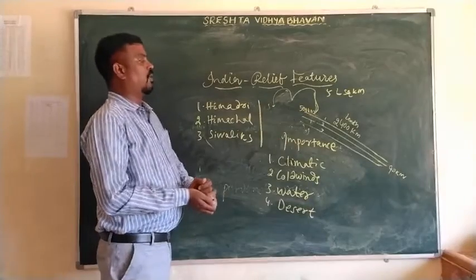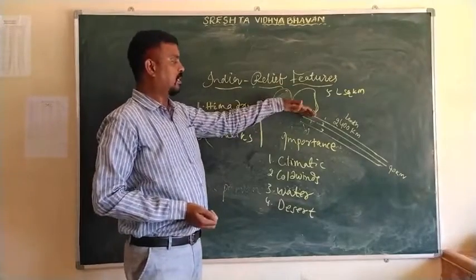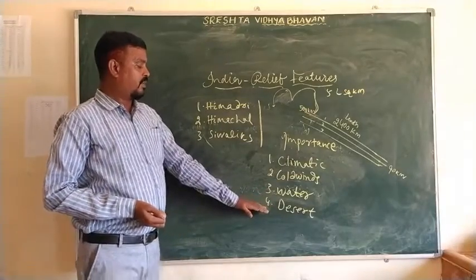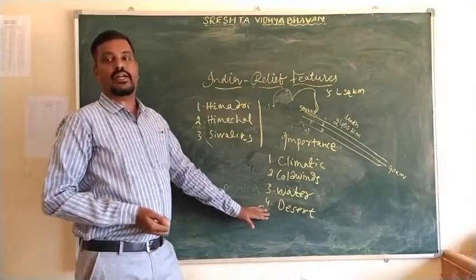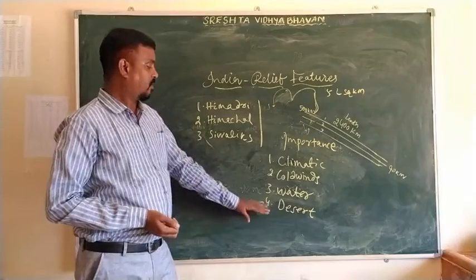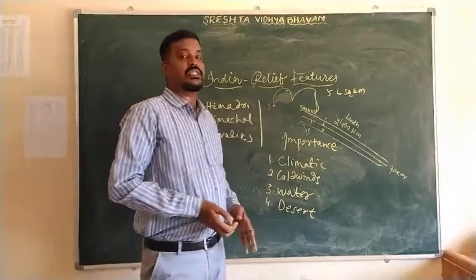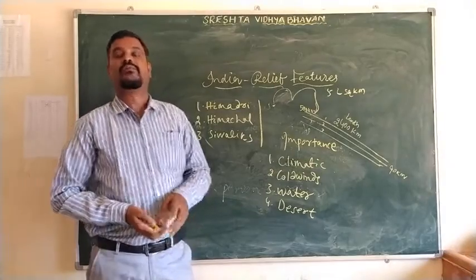If the Himalaya mountain range were not in its present position, India would have turned completely into desert land. So lastly, the Himalaya mountain range is the God's gift to the Indian people.